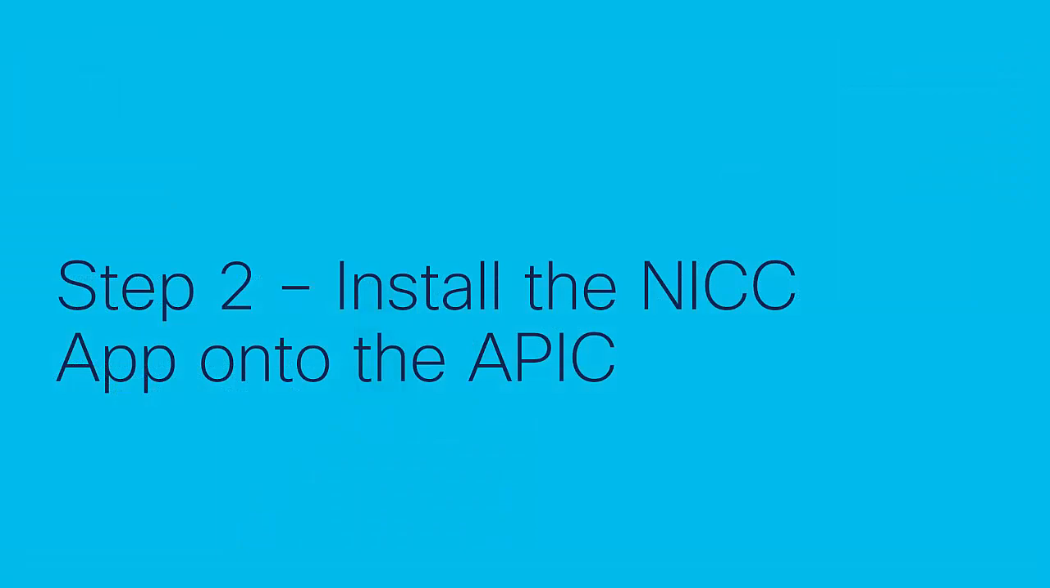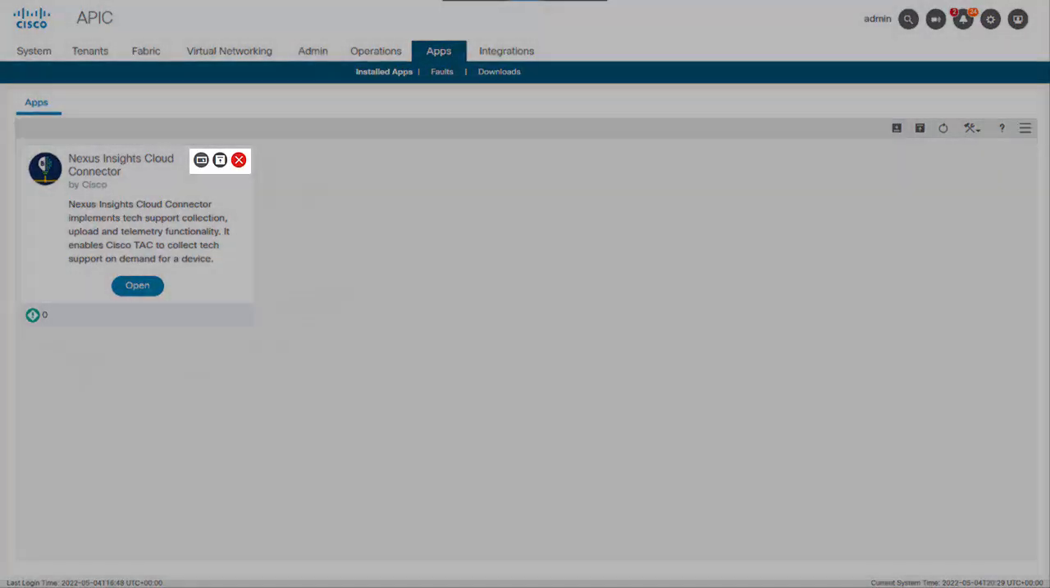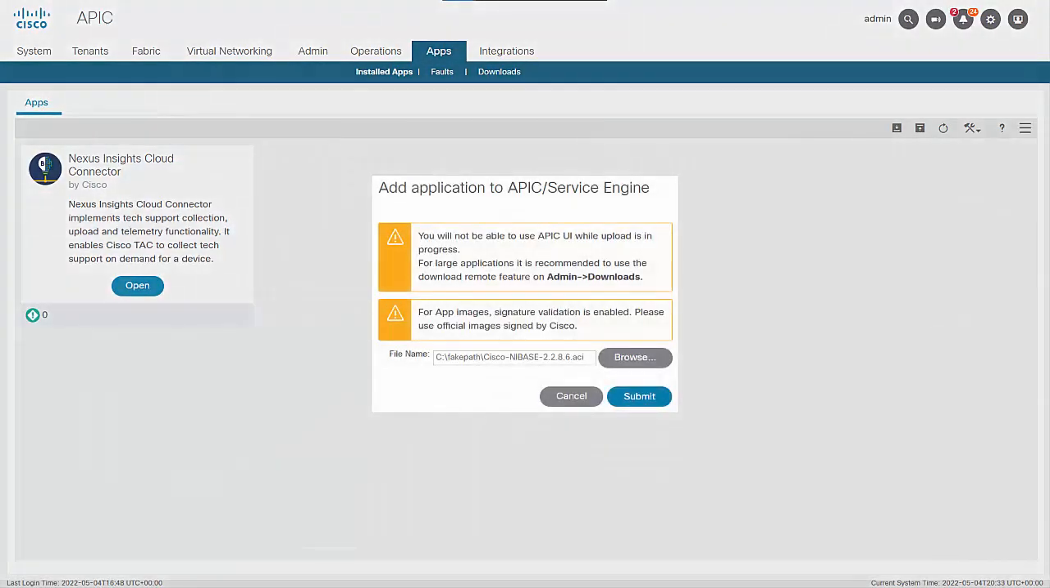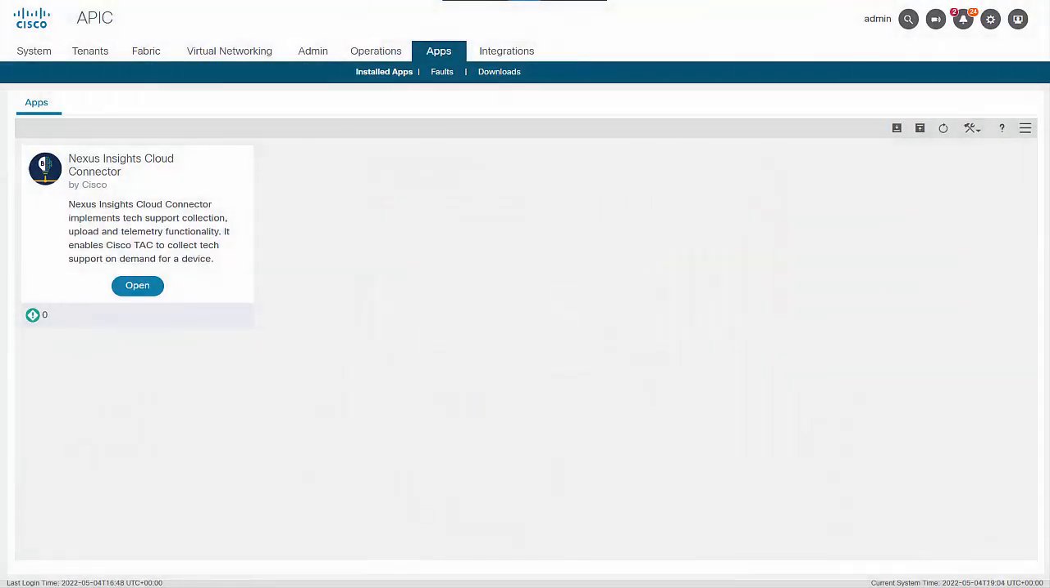Step 2. Install the NICC app onto the APIC. From within the APIC UI, you can navigate to the Apps tab, and you should find the existing NICC or NIBase app. There is an option to upgrade the app, at which point you can supply the location to the downloaded version of the new app, submit it for upload, and then it will automatically upgrade to the latest version.